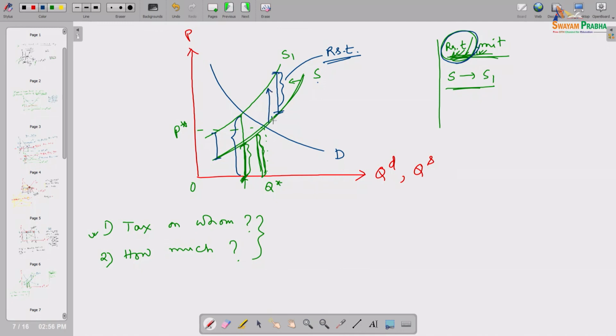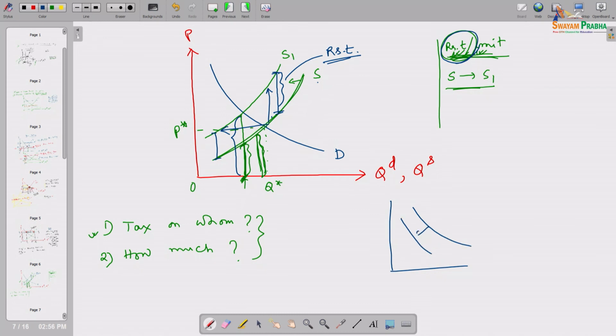As a result, we claim that if the tax is imposed on the sellers, the supply curve will move upward or move leftward. Sometimes we say upward because the supply curve is going this side, sometimes we say leftward also. But why will it shift leftward or upward? This is the mechanism, because the effective cost of production is going to increase for the sellers. Exactly the same way, if the government imposes tax on the buyers, the demand curve will shift leftward.